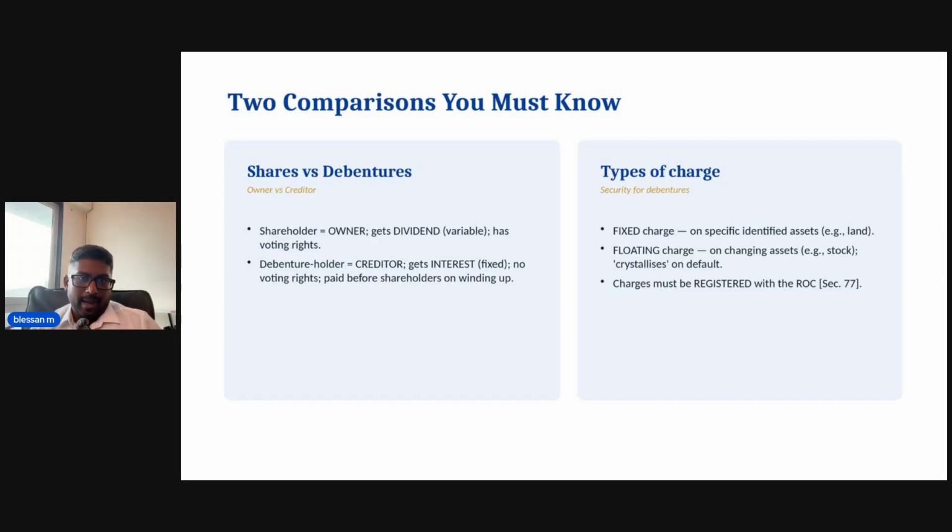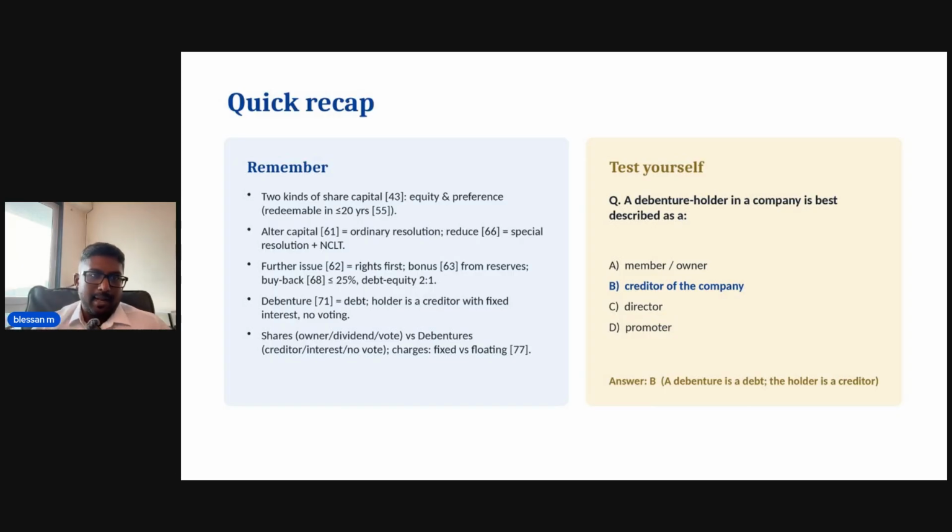A quick recap. Two kinds of share capital, equity and preference. Alter capital by ordinary resolution, reduce it by special resolution plus NCLT. New shares go first to the existing shareholders, the rights issue. Bonus shares come from the reserves. Buyback is capped at 25% with a 2 is to 1 debt to equity limit. The debenture is a debt, the holder is a creditor paid before the shareholders, and charges are fixed or floating, registered with the ROC. If you could answer who gets paid first before I told you, brilliant, you are exam ready. If not, rewatch the last 2 minutes.